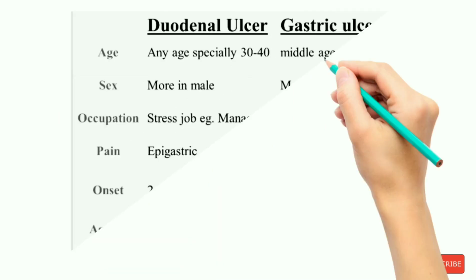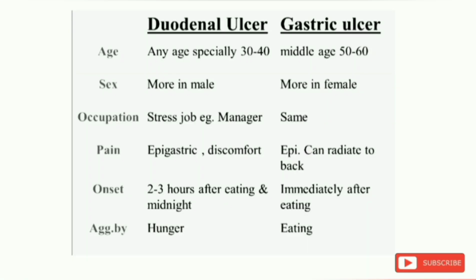Now let's see the clinical presentation of the gastric and the duodenal ulcer. The duodenal ulcers can occur early in life, like in the 30s and 40s, and gastric ulcer can occur in the 5th and 6th decade of life. Duodenal ulcers are more common in the male, and the gastric ulcers are more common in the female.